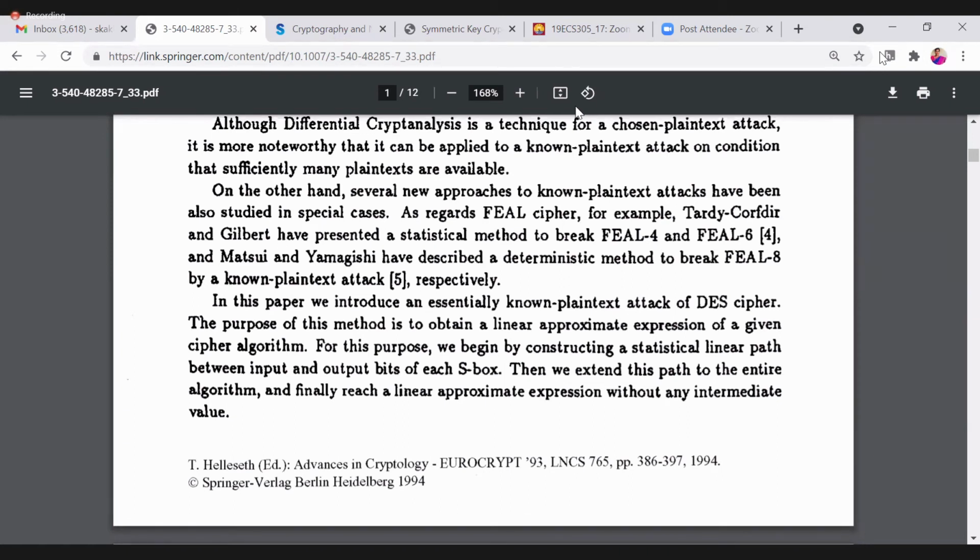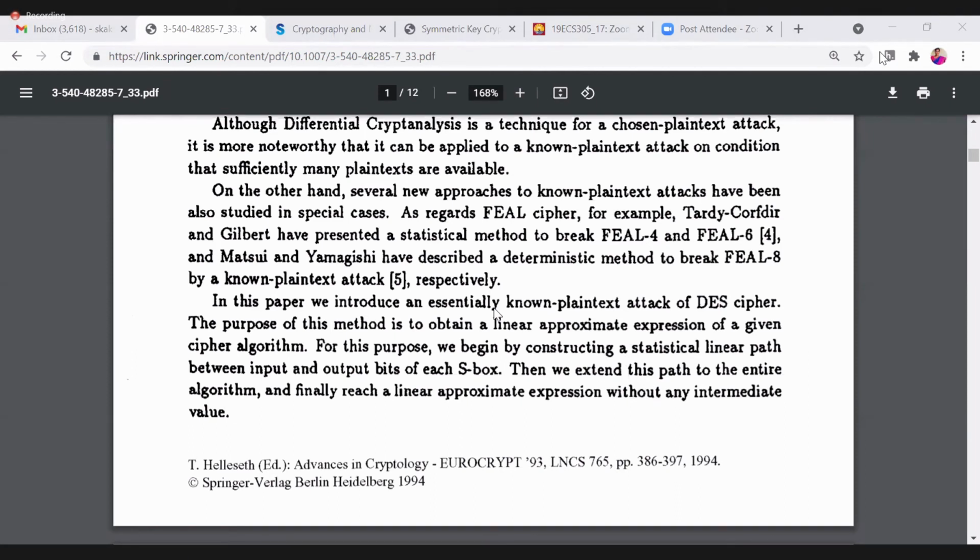The cryptanalyst will try to analyze how the SBox substitution bits were randomly specified in the SBox. Once the cryptanalyst gets the idea of how the values are, suppose if we take AES, it is a 16 by 16 SBox. How the values were placed randomly in each and every row, then we can easily get the plaintext for a corresponding ciphertext. Okay. If you want, I will share this paper.